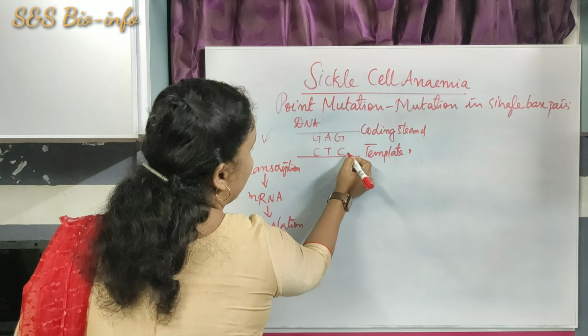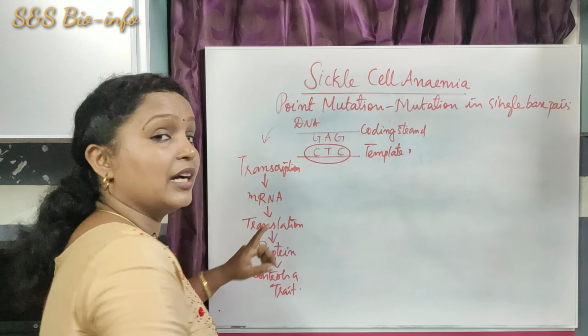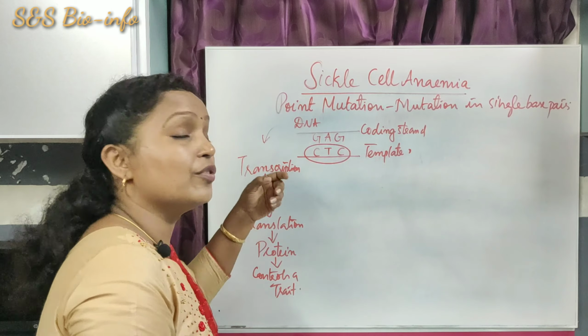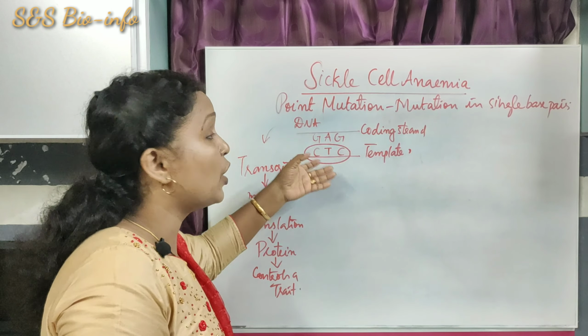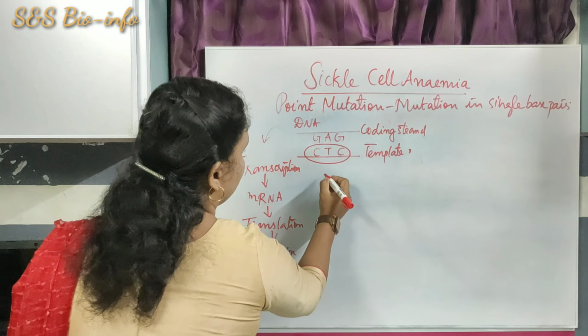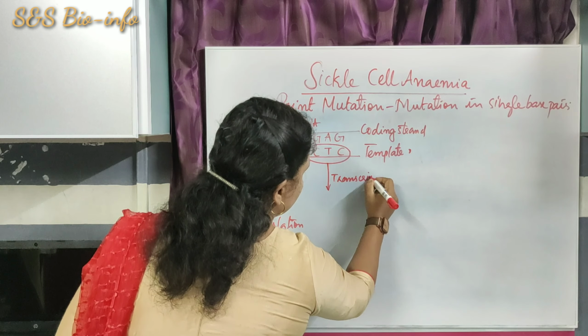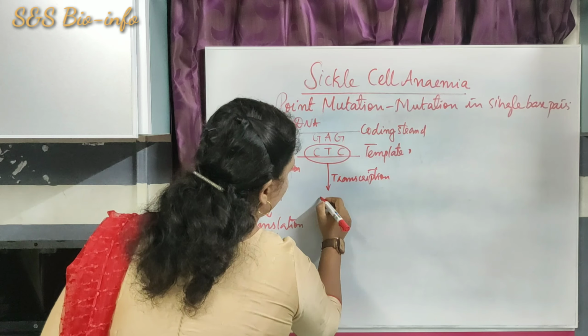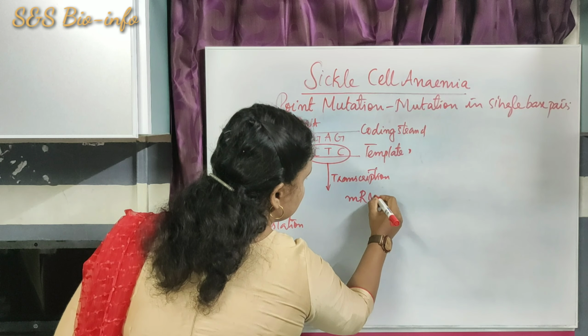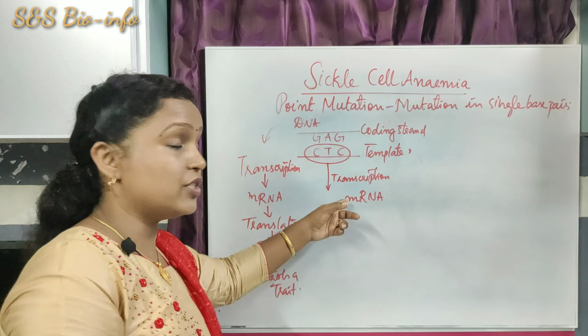So this template strand undergoes transcription to form that complementary mRNA. So it undergoes transcription and forms an mRNA. mRNA is the messenger RNA.